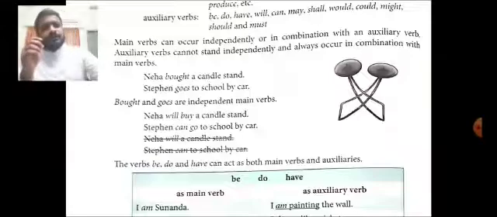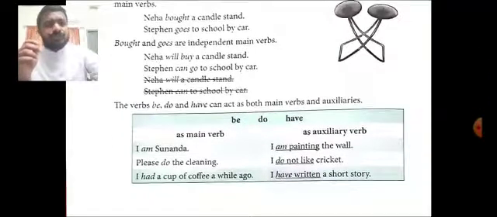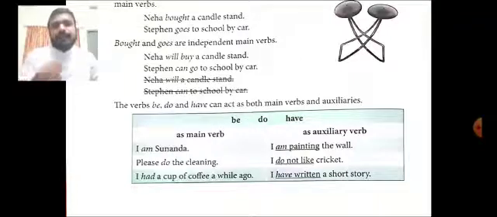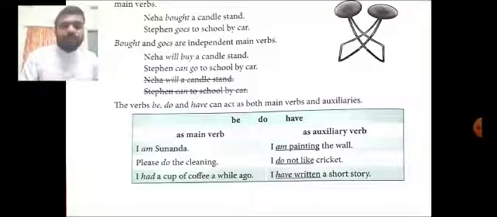Now we shall have a few examples. Be, do, have. As a main verb: I am Sunanda. Then as an auxiliary verb: I am painting the wall. Please do the cleaning. I do not like cricket. I had a cup of coffee a while ago. I have written a short story.